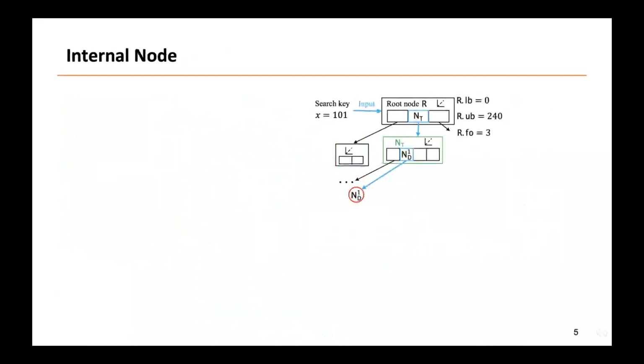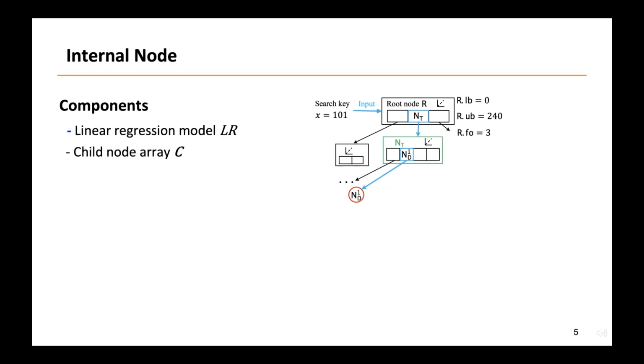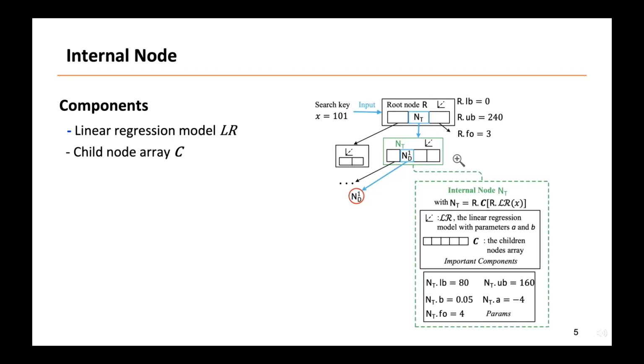An internal node NT stores a linear regression model LR and an array C of pointers to NT's child nodes. Note that each element in C is a simple pointer without any keys. Also, NT's child nodes equally divide its range. Thus, an internal node doesn't need to store an additional ordered set of elements to describe the child nodes' ranges, because they are clearly described by the linear regression model.